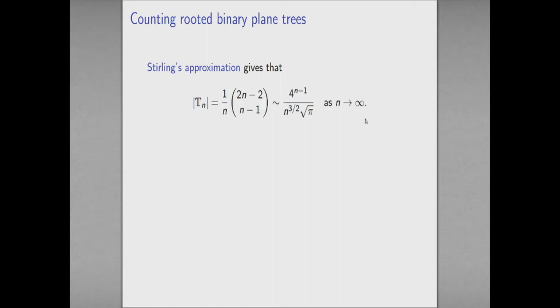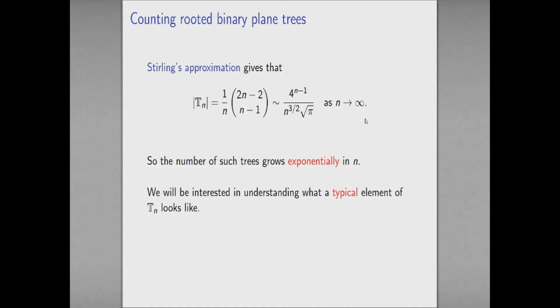Okay, so we have an explicit formula for how many rooted binary plane trees we have. And from looking at it, it's difficult to get a sense of what this looks like for large n. So let me use Stirling's approximation to give its asymptotics. Right? So this is looking like 4 to the n-1 divided by n to the 3/2 square root of pi as n goes to infinity. Okay, so in other words, we don't really care about this n to the 3/2 on the bottom. The number of these things is growing exponentially in n.